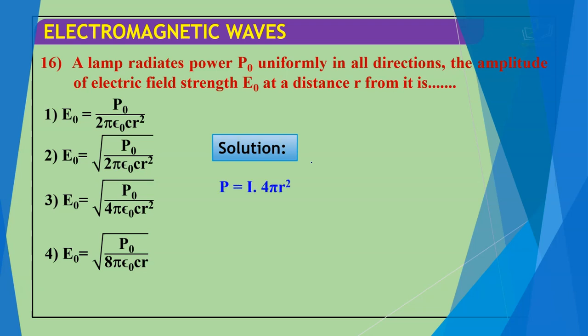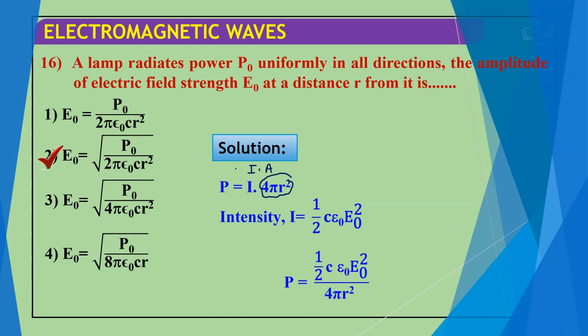The correct answer for this question: we know that P equals I into A, where A equals 4 pi r square. The intensity I equals half c epsilon naught E naught square. If I put all these values together, we get this value. Hope you understood, students. By mistake I wrote this wrongly, so P is equal to I dot A.